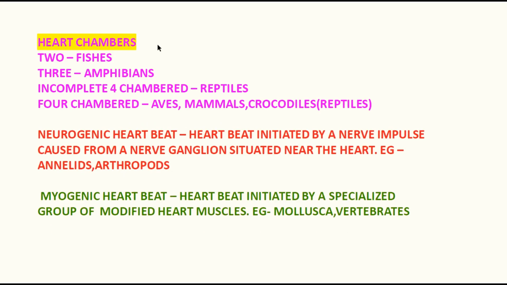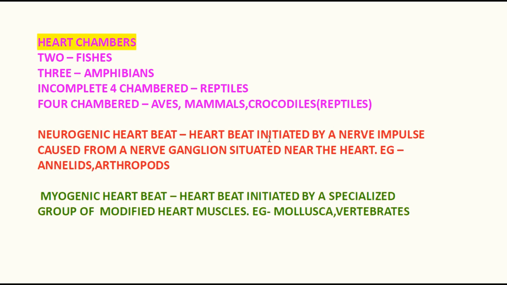Now, let us see more to know. The number of heart chambers in fish is 2. The number of heart chambers in amphibians is 3. In reptiles there is an incomplete 4-chambered heart, and a 4-chambered heart is present in apes, mammals, crocodiles, etc.